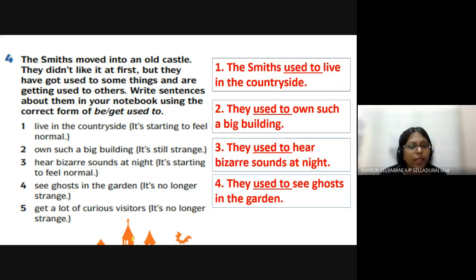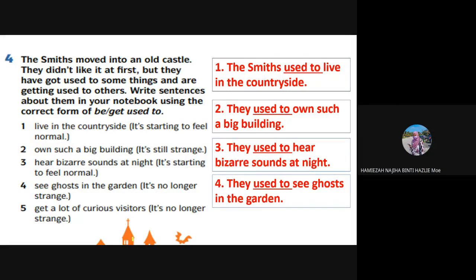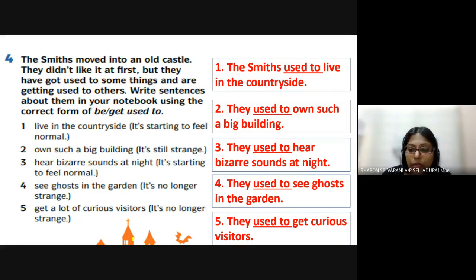Number five. Get a lot of curious visitors. It's no longer strange. So how are you going to use used to? Try someone. Number five. You can start with they. Can you all hear me? Number five. They used to get a lot of curious visitors. Very good. They used to get lots of curious visitors.